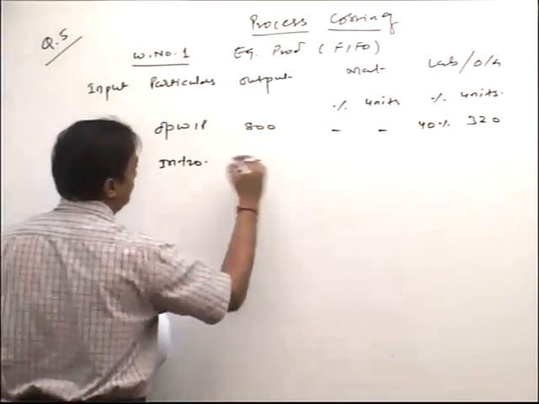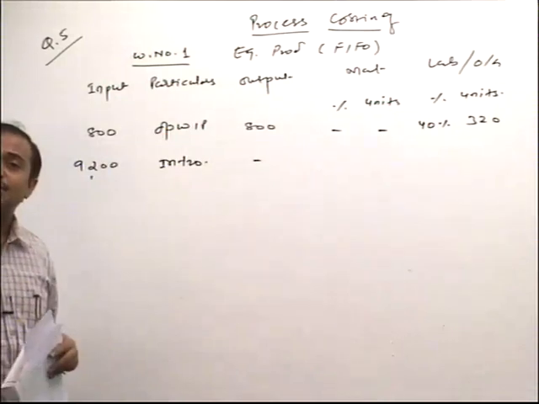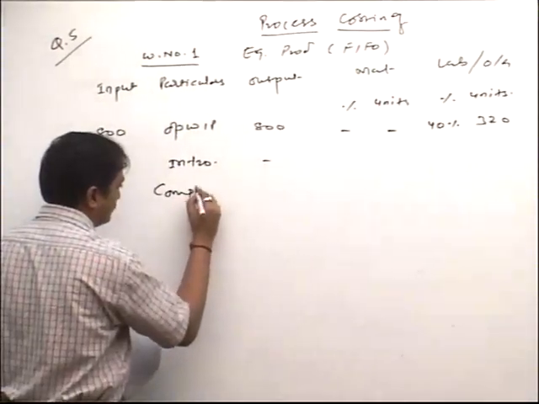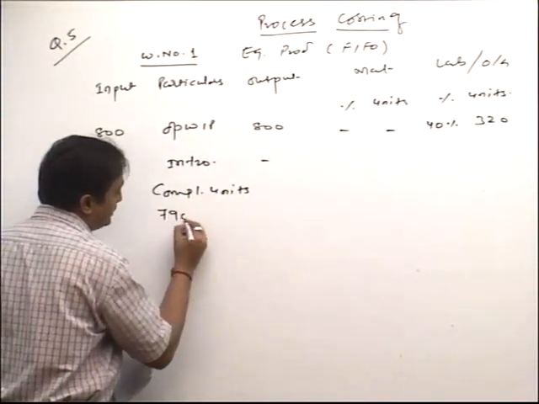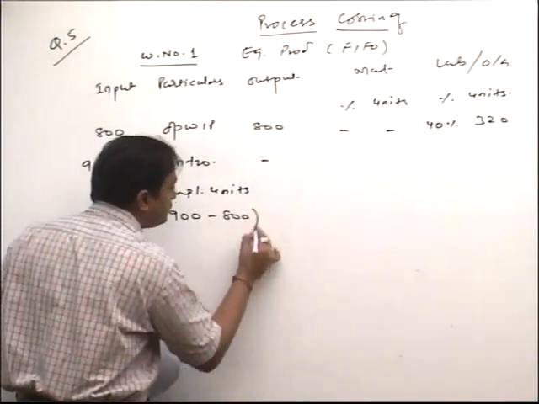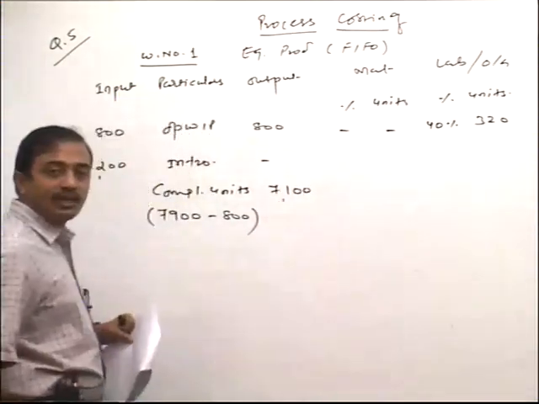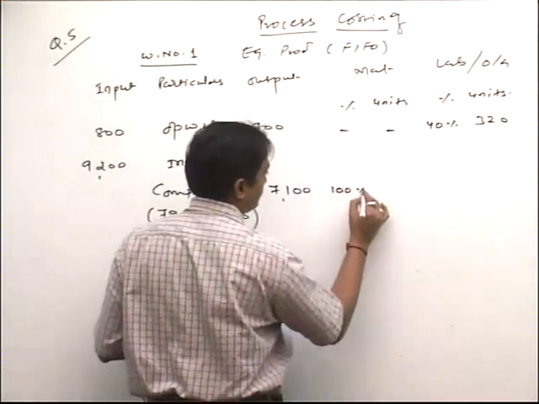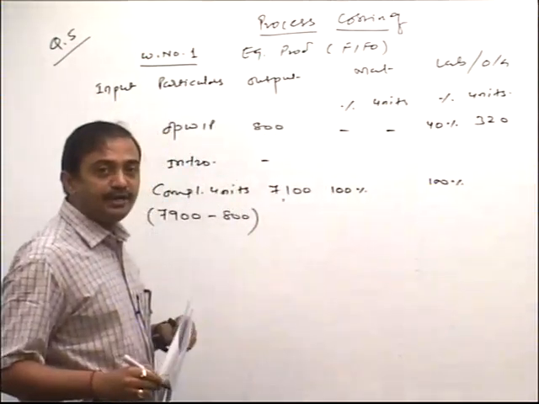Next, introduced 9200, only in which column, friends? Input column. Okay. Next item, completed. So transfer units 7900 minus opening 800 is 7,100. 100%, always.